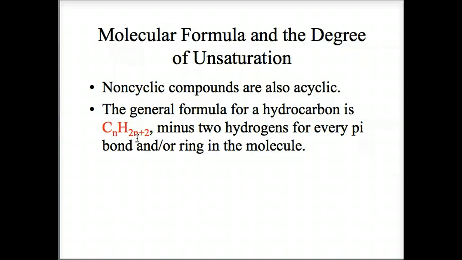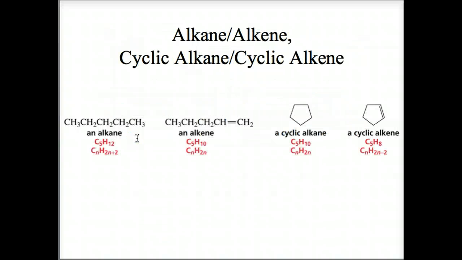Here is the next slide for alkane and alkene. And there are differences between alkanes and alkenes, as you can see. The characteristic formulas are given. For an alkane, CnH2n+2. So this is a 5-carbon alkane. So it's going to have 5 carbons, and it's going to have 2n+2, or 2 times 5 plus 2, number of hydrogens, which would be 12. 3, 5, 7, 9, plus 3 is 12.